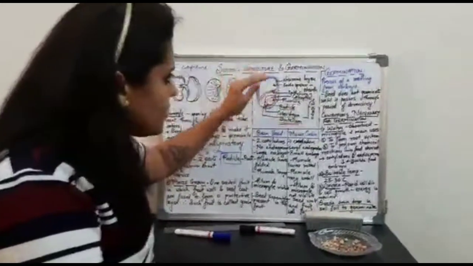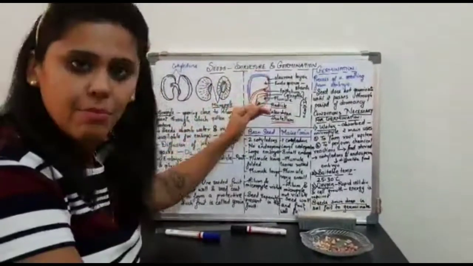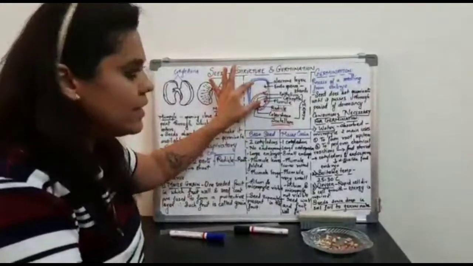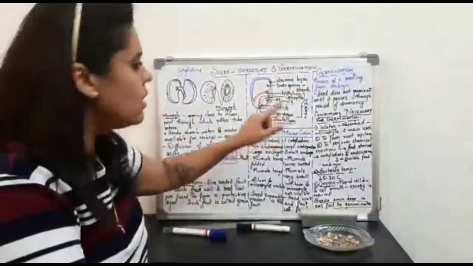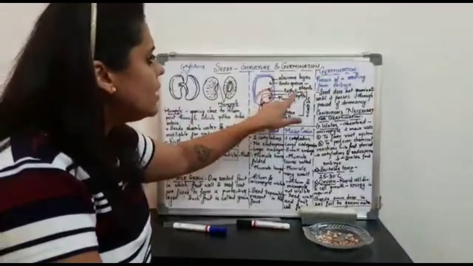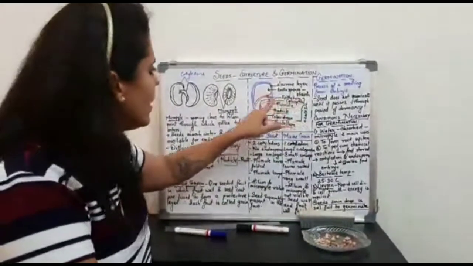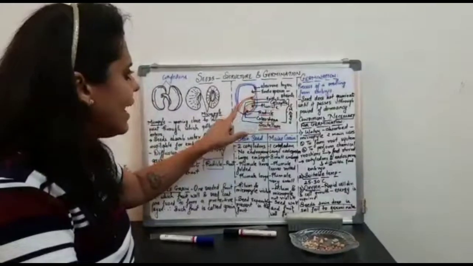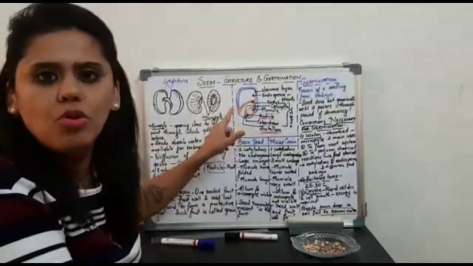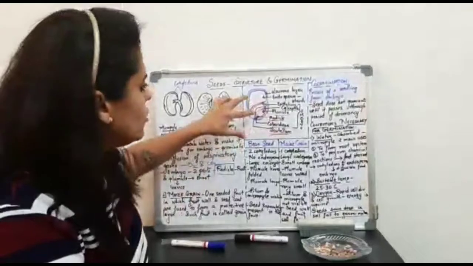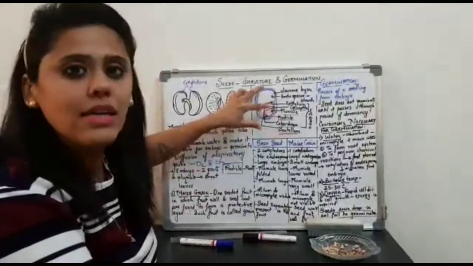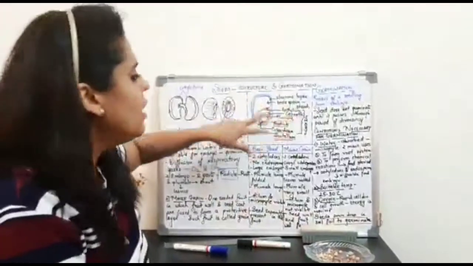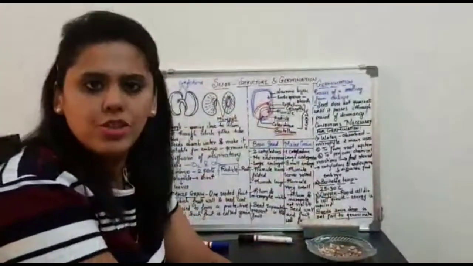The two halves, the endosperm part and the embryo part, are separated from each other by an epithelial tissue. That epithelial tissue is drawn by the highlighted red portion. So these two parts are clearly separated from each other by the epithelial tissue.